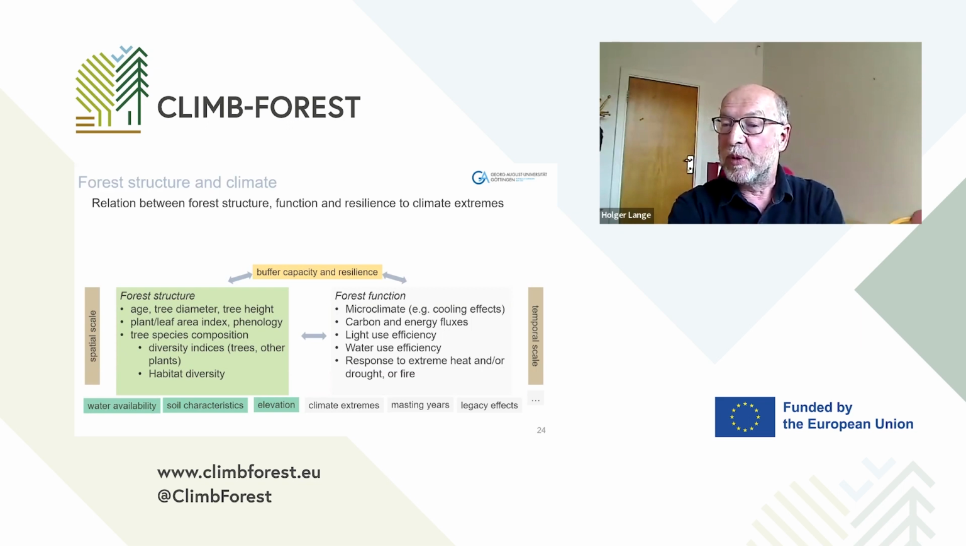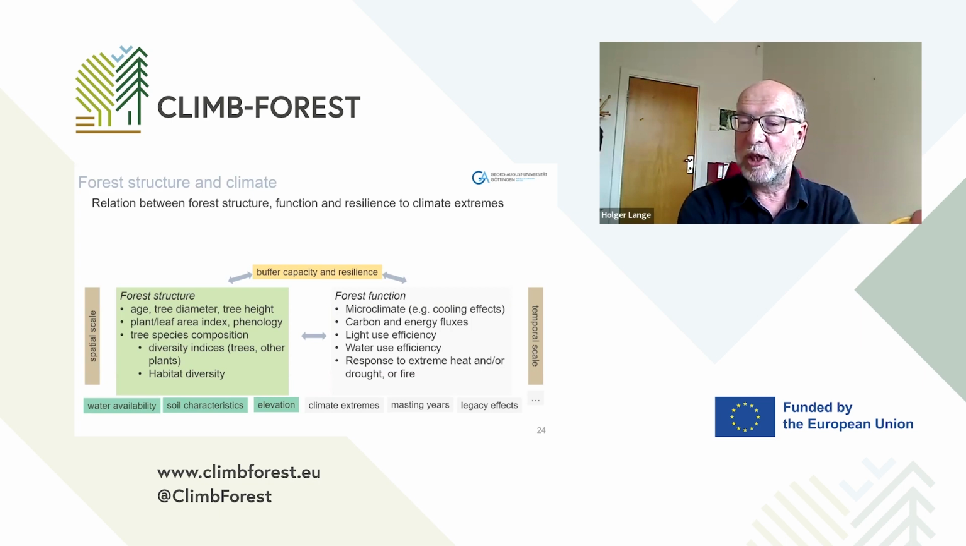And with function, we refer to the microclimate within the forest, for example, the cooling effect of a canopy, the carbon and energy fluxes, light use efficiency, water use efficiency, and the response to extreme events like heat and/or drought in combination or fire. And these properties are partially determined by site conditions like water availability, soil characteristics, elevation, and other variables.